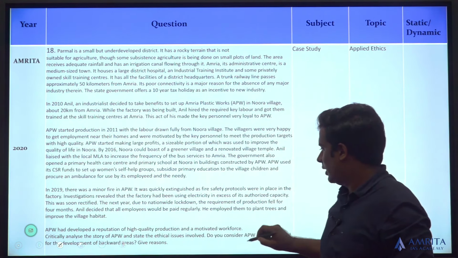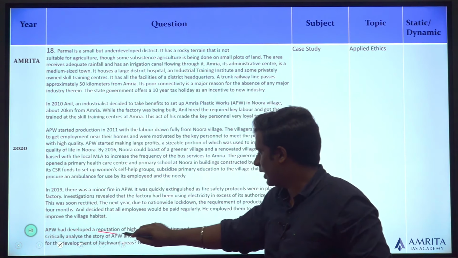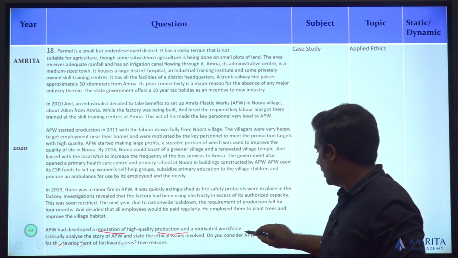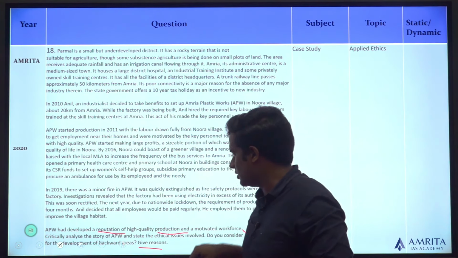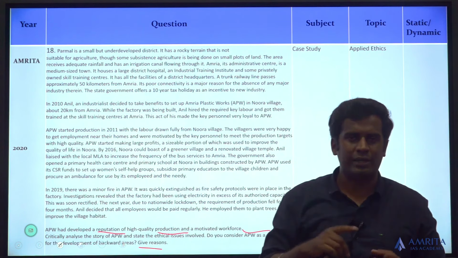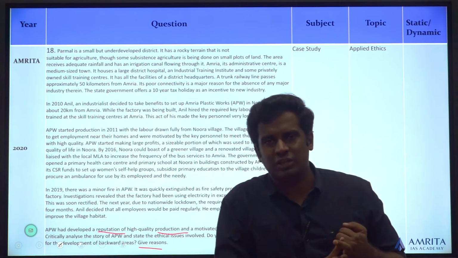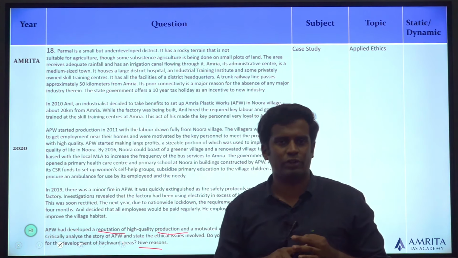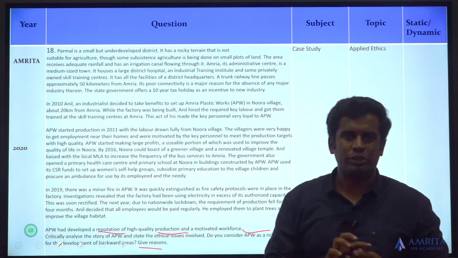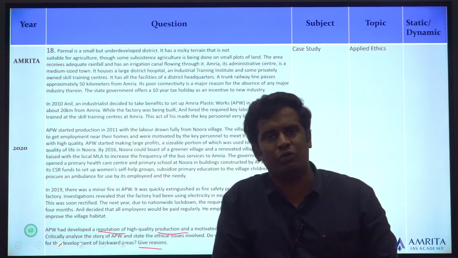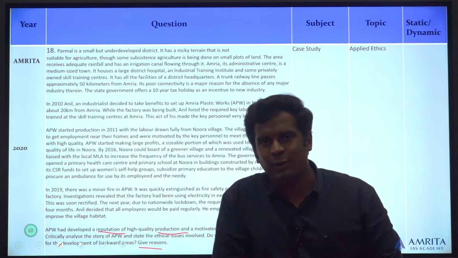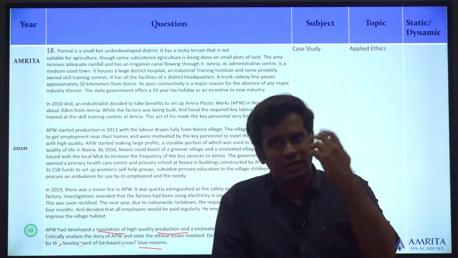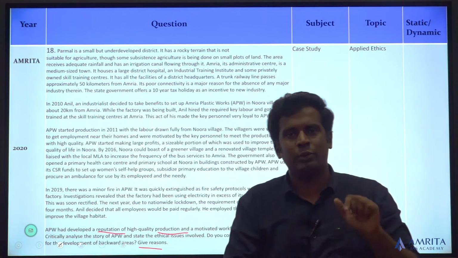18th question. Analyze the story. Analysis is asked. State the ethical issues. Consider this as a role model and give reasons. 4 questions: analysis, critical analysis, state the ethical issues, and do you consider that to be a role model, and if so, give reasons, or if not, give reasons. 3 or 4 questions depending upon how you write it. At minimum 3 or 4 questions. Case studies also have a pattern where they have been asking ethical issues consistently over and over again in the 2020 question paper.